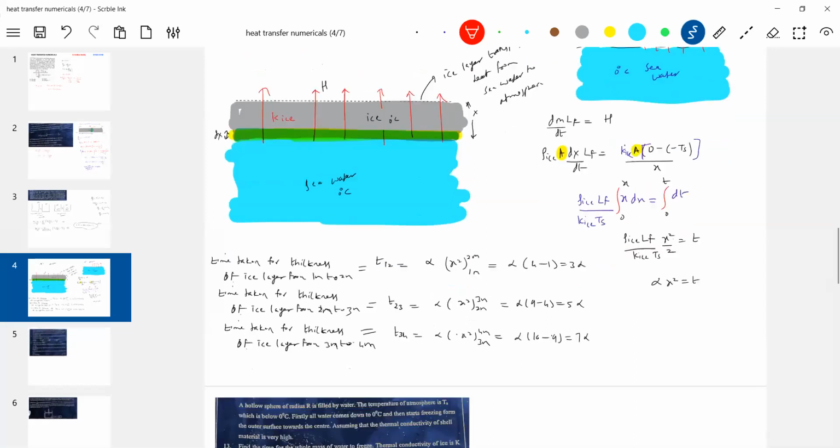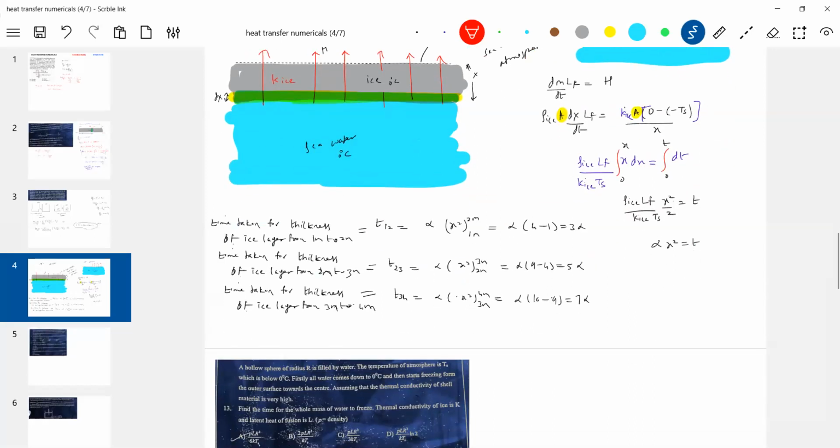Now, what is the simplest conclusion? You have a lake and you kept a bucket of water. Will both take the same time for the ice layer to freeze to a given thickness? The answer is yes.